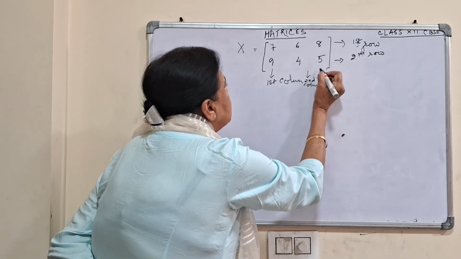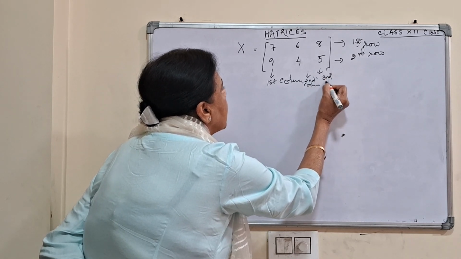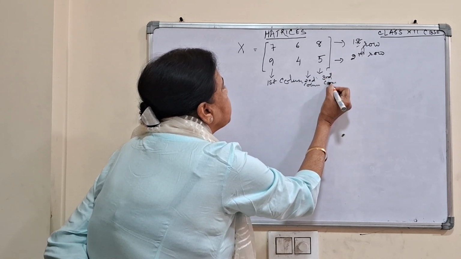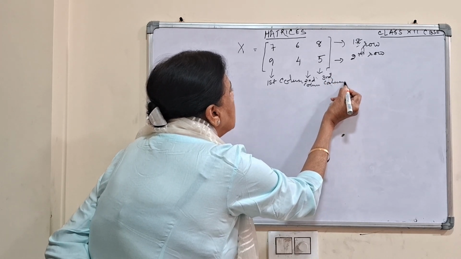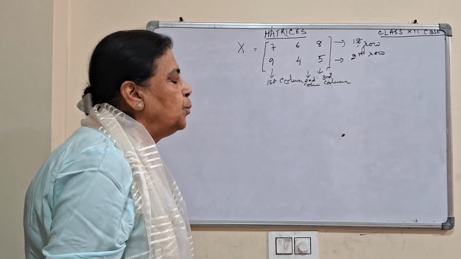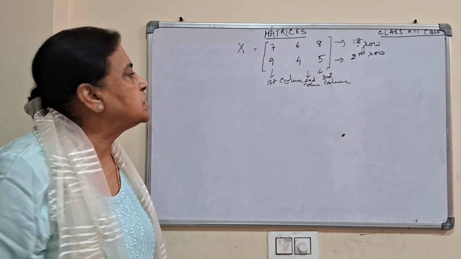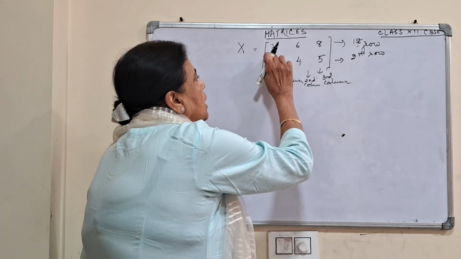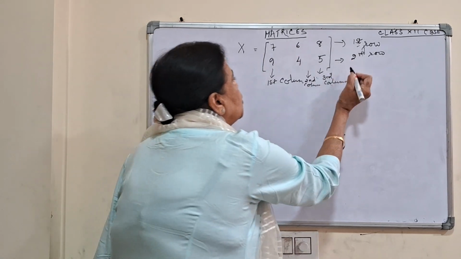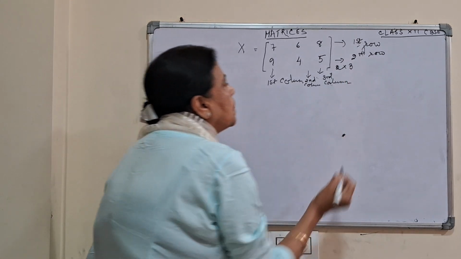This one is the third column. How many elements are there? There are 6 elements and it is in the form of, how many rows? 2 rows and 3 columns.